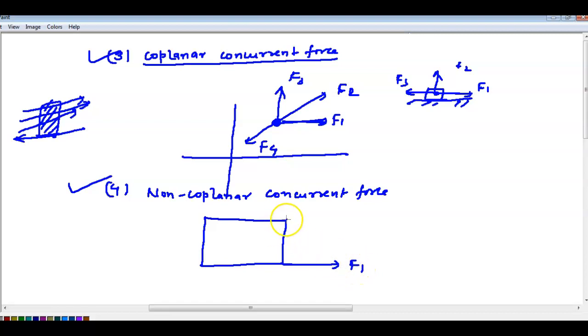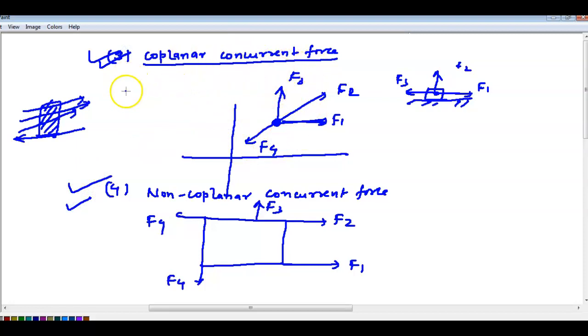Another force may be applied at this position, maybe here also, maybe this side also. This is called non-coplanar concurrent forces, because all the forces are not at one point. So these two are important here, and this one we have already finished.